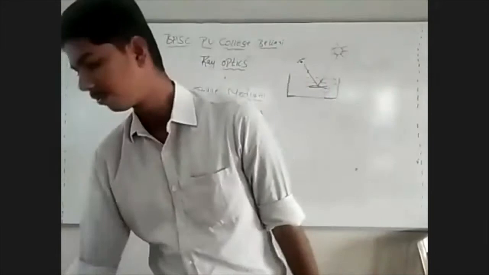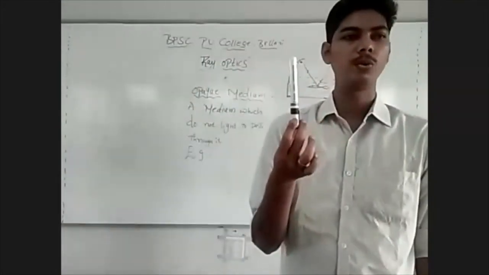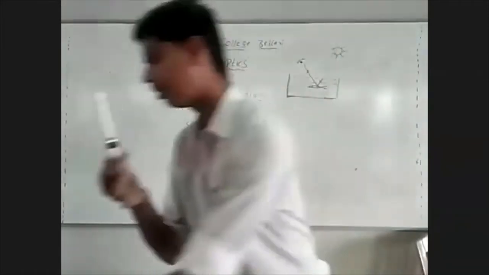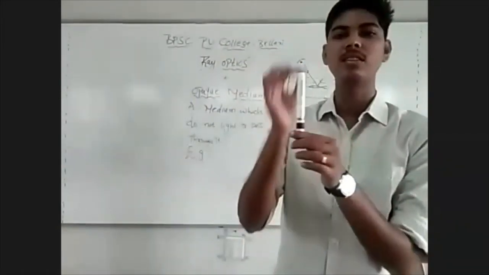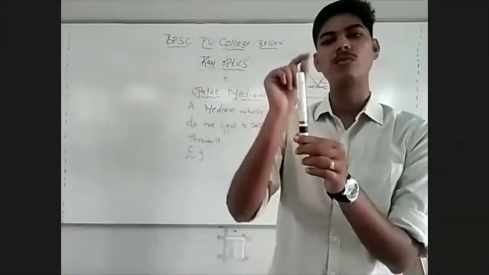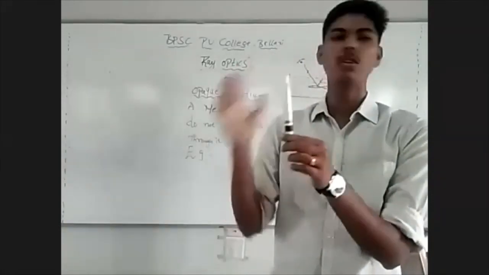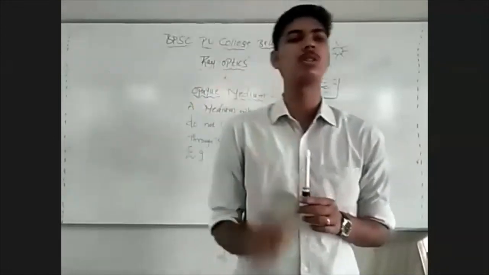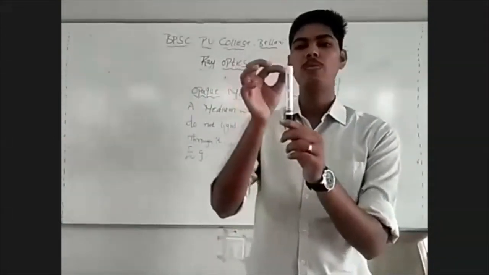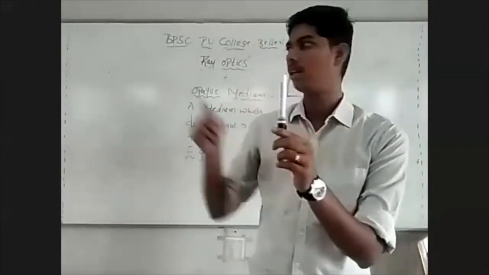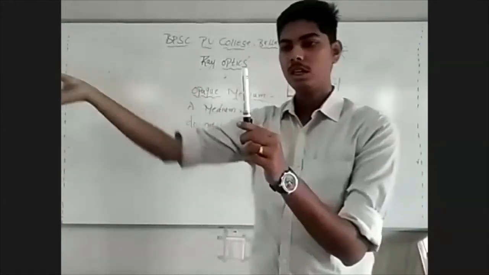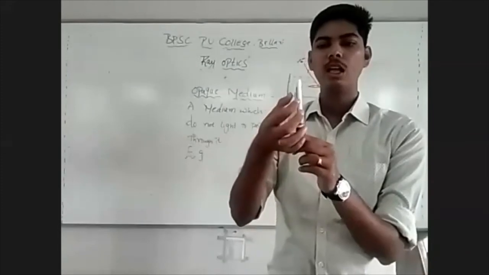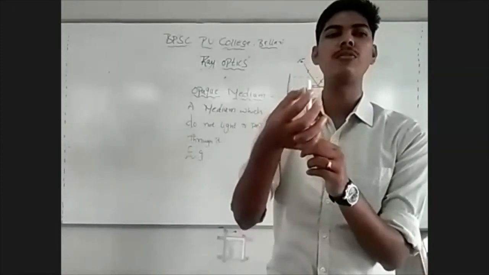Suppose I'm holding a pen now. This pen is visible to you. Why is the pen visible? Things around us are visible to us only because of light. And light is a form of energy that enables us to see the things around us. Now, why is this pen visible? Light from the sun is incident on this pen. This pen reflects a portion of the incident light.